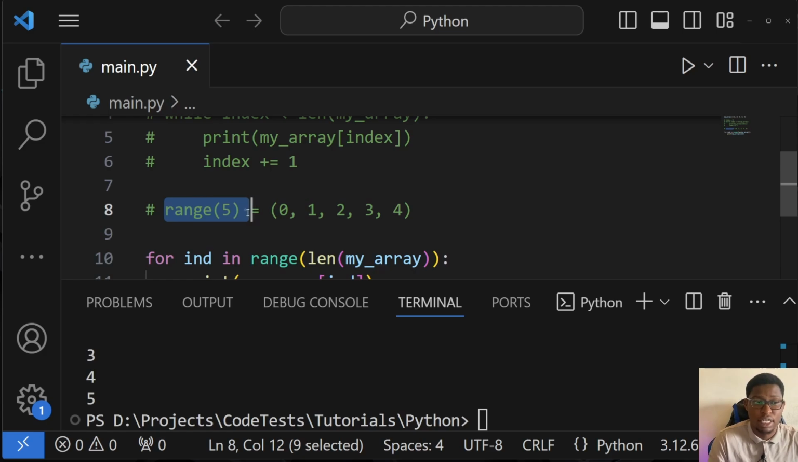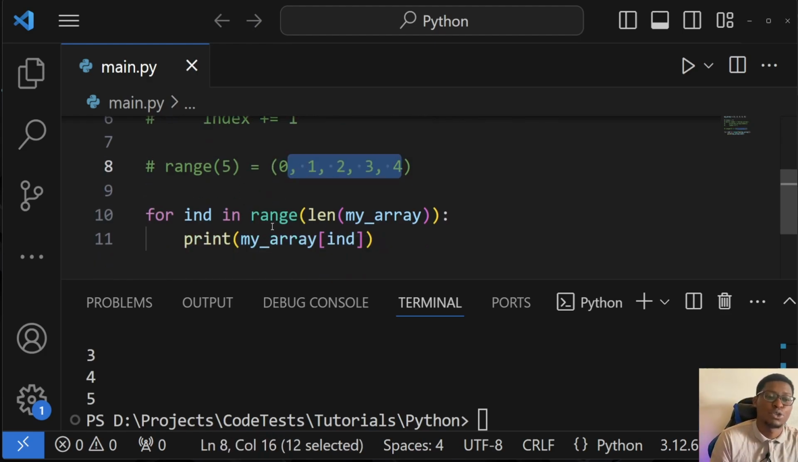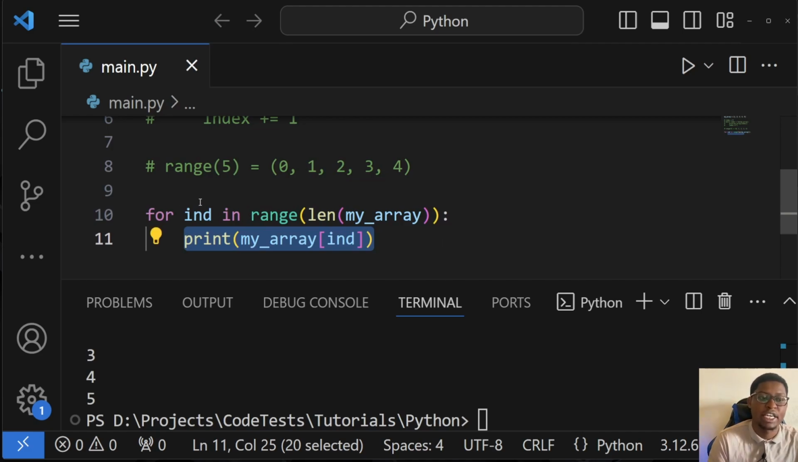So you notice in this case that 5 is not included as part of the range. That's because 5 is the limit, but it's not part of the range list. So we start from 0 up to 4: 0, 1, 2, 3, and 4, and so that's why this gives us that we are able to print each and every index.